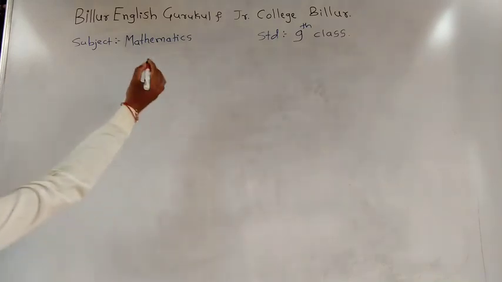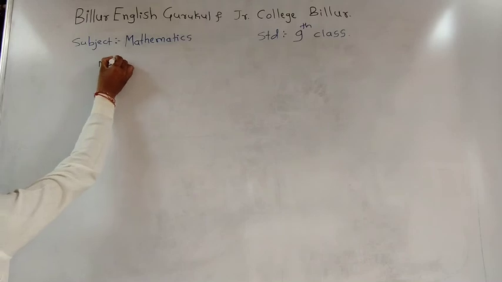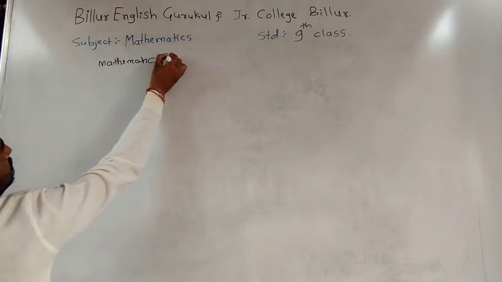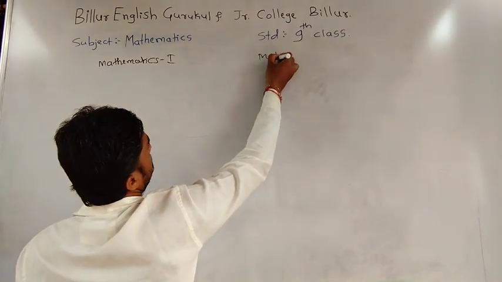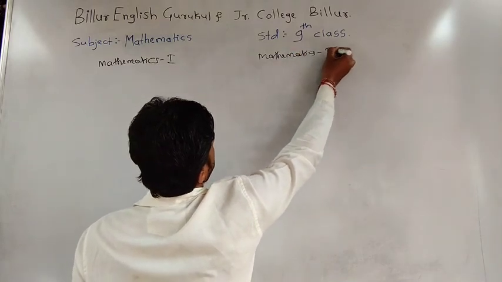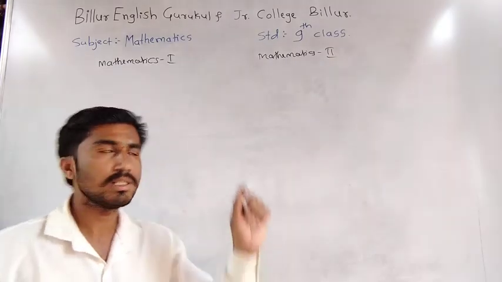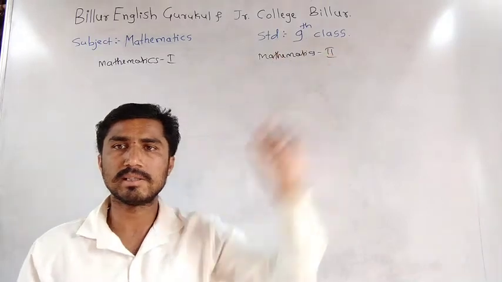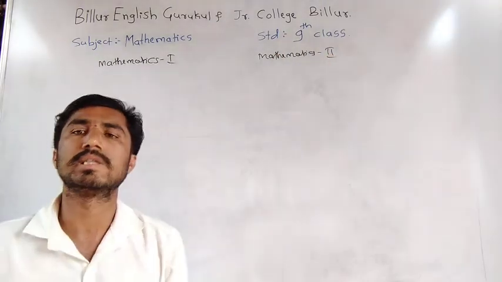Mathematics has two parts in your ninth class. Mathematics part first has 7 topics.